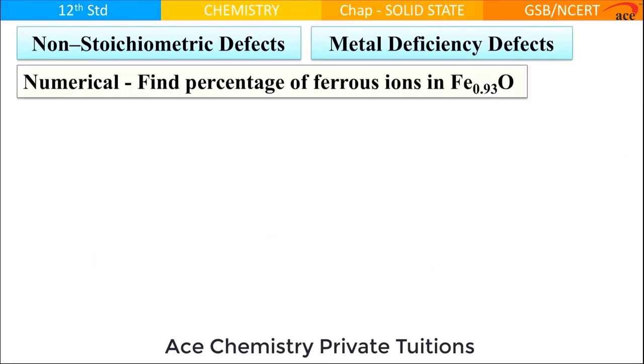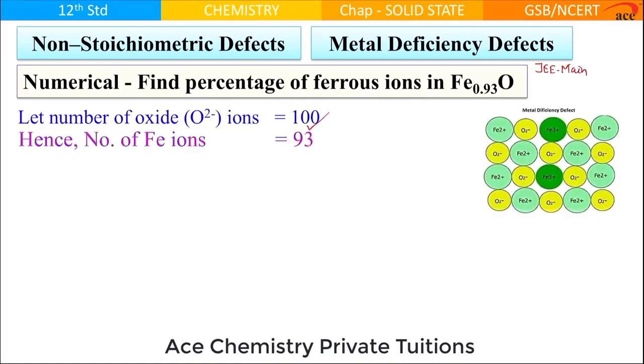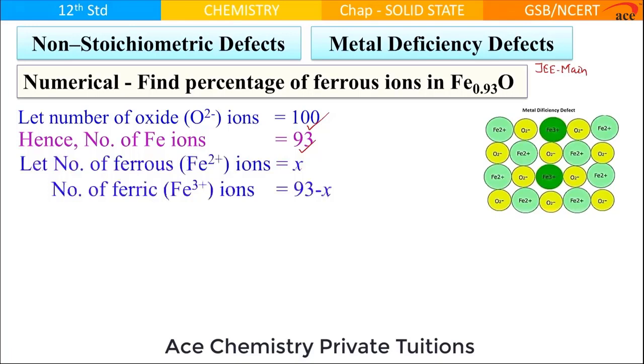To understand this better, we will try to do a numerical. Find the percentage of ferrous ions in Fe0.93 O. This numerical has already been asked in the JEE Main examination. Let the number of oxide ions be 100. Then what will be the number of Fe ions? 93. But you know that the Fe ions here are ferrous as well as ferric. Let ferrous ions be x. Therefore, ferric ions will be 93 minus x.